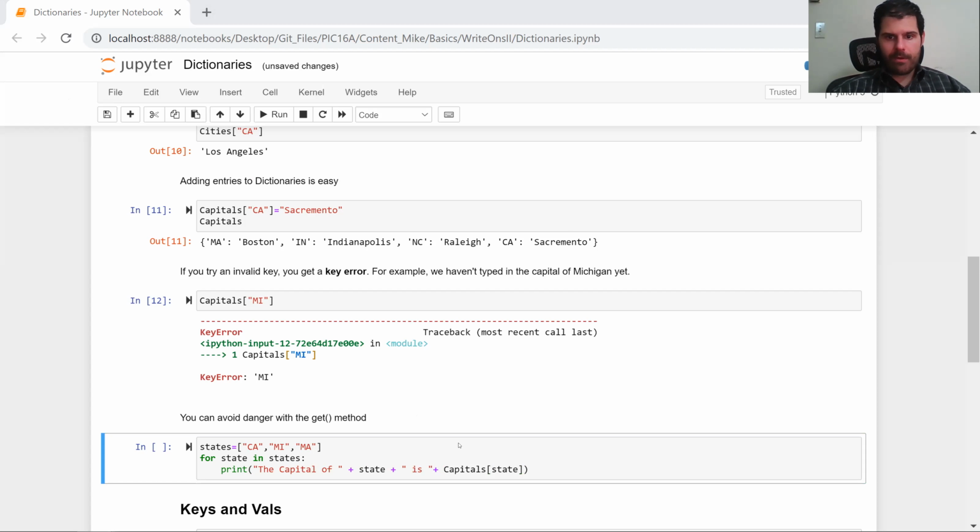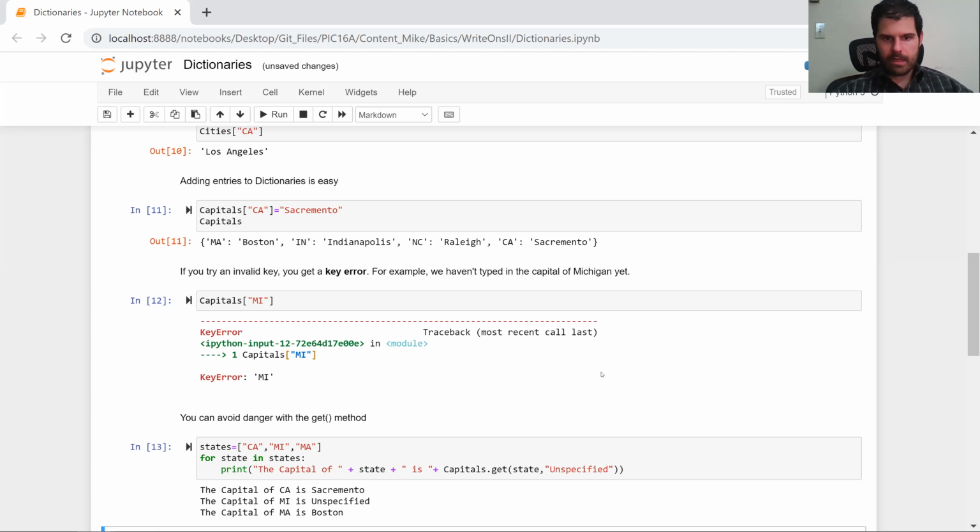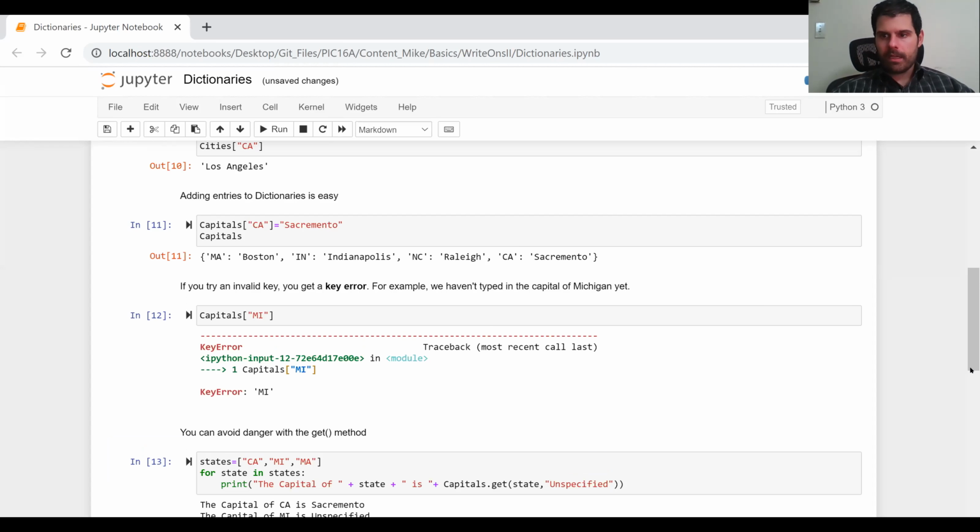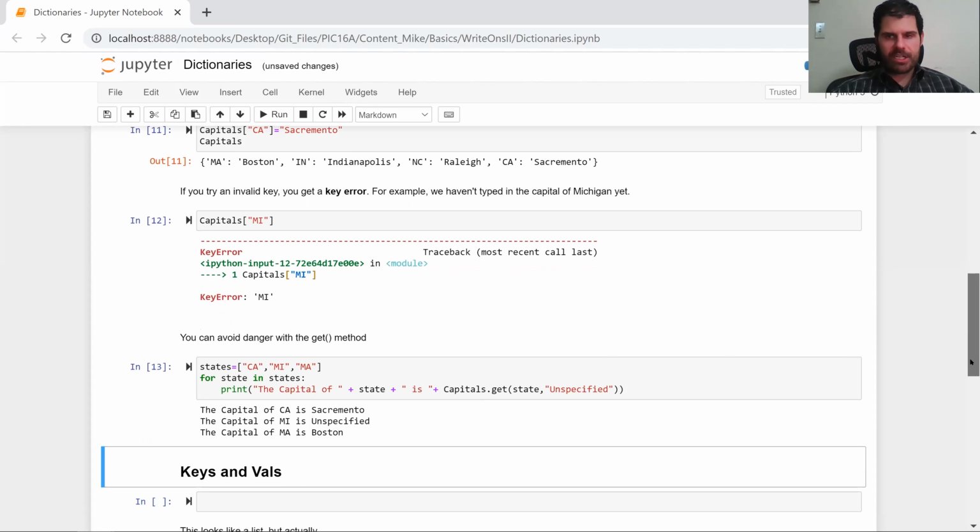So instead, what we do is we do capitals.get(state, 'unspecified'). And so now it doesn't make up a capital of Michigan. It doesn't know about Lansing, but it just says the capital of California is Sacramento, the capital of Michigan is unspecified so far, and the capital of Massachusetts is Boston.